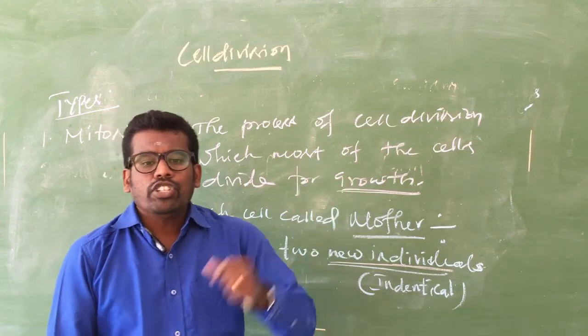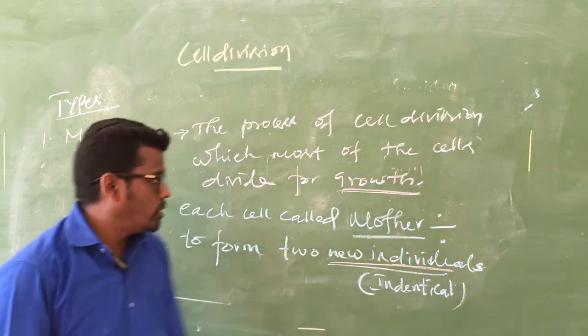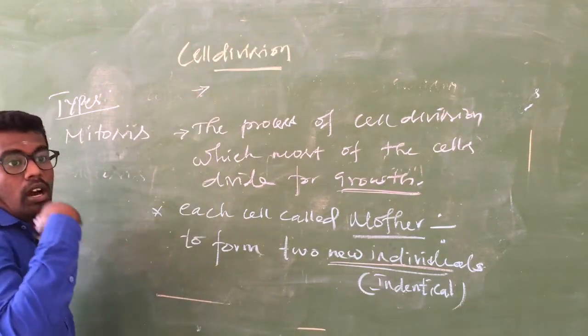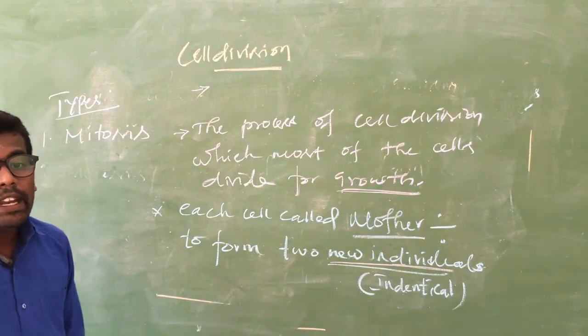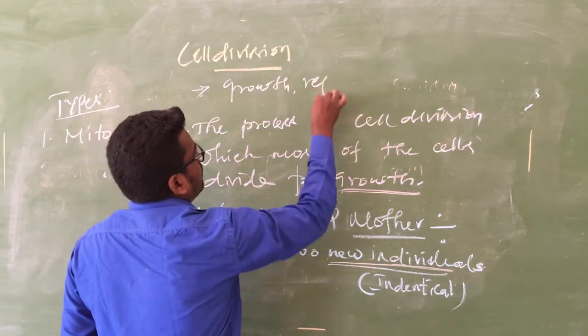Cell division helps in the growth and the repair of tissues in an organism. Very important: cell division is important for growth and repairing tissues.